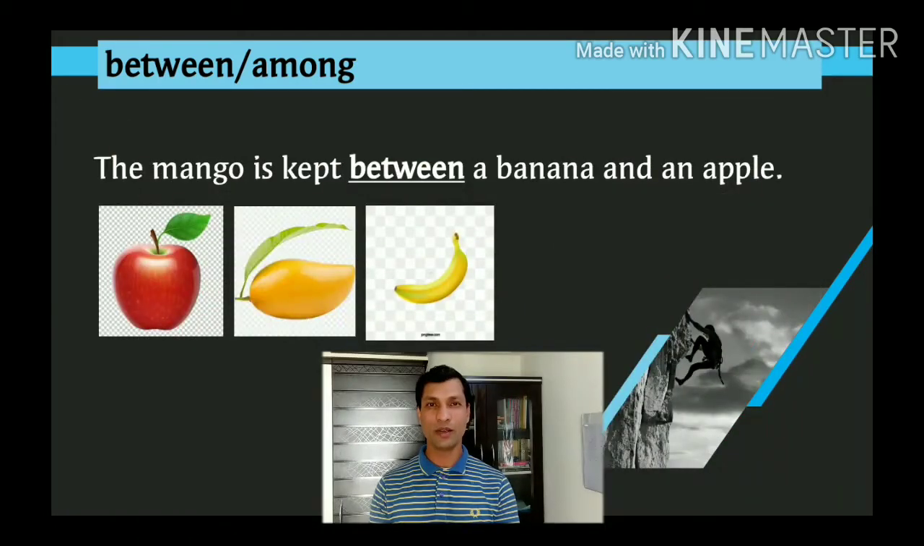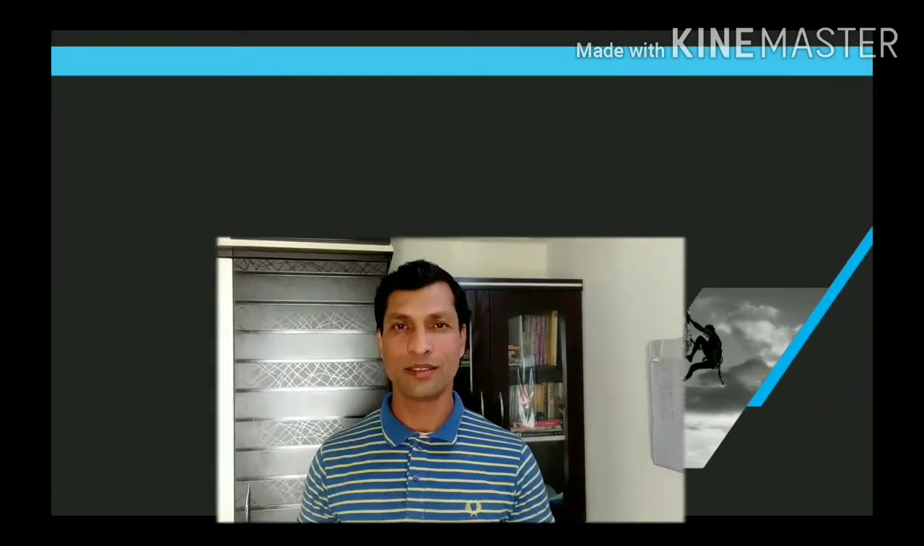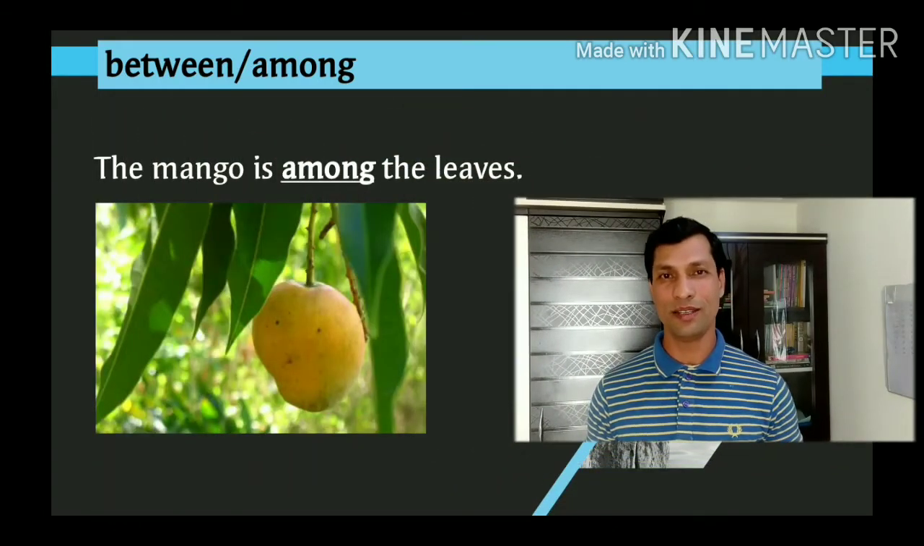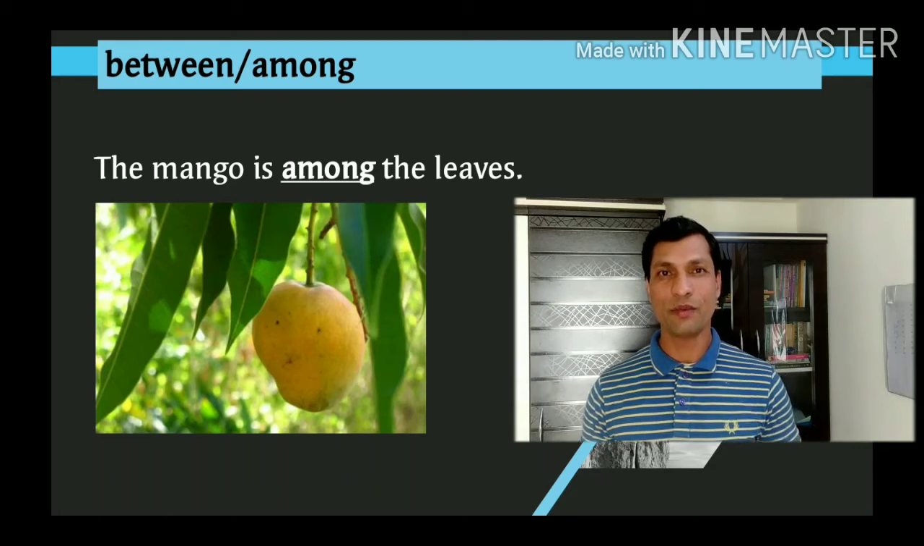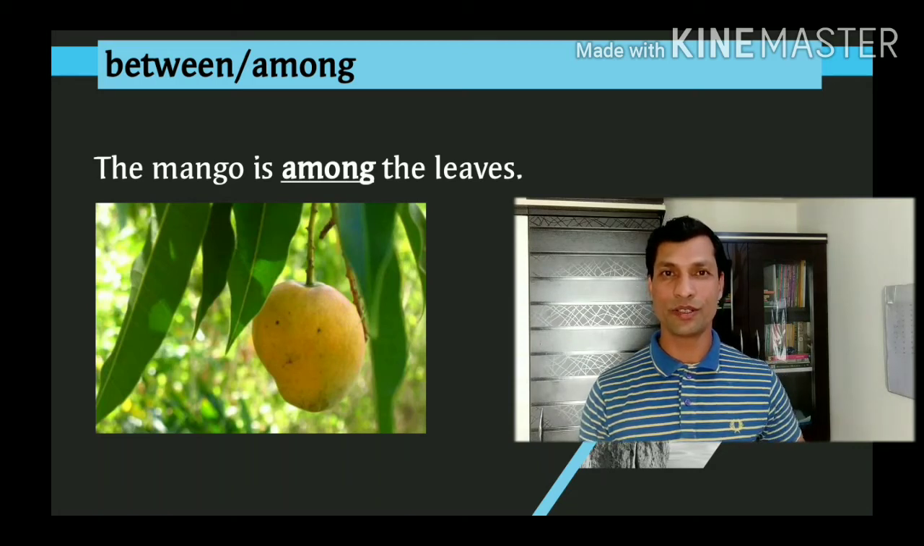Similarly, the prepositions between and among also confuse some people. Both are used to show the relative position of something with something else. Between is used when there are two things on either side of a particular object. For example, the mango is between the apple and the banana. Or you can say, I sat between my mother and my father. Among is used when there are many things around a particular object. For example, the mango is among the leaves. There are many leaves. I was sitting among my college students.